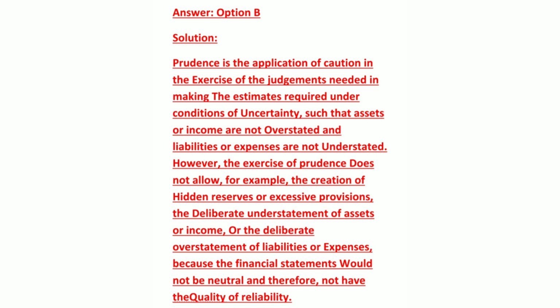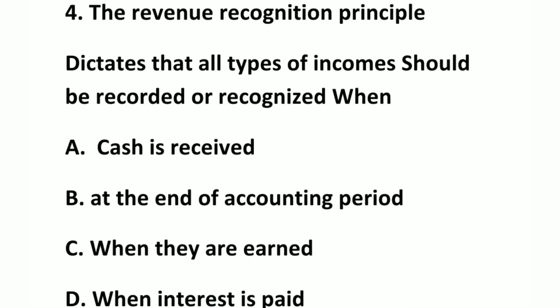Next question is, the revenue recognition principle dictates that all types of incomes should be recorded or recognized when option A, cash is received. Option B, at the end of accounting period. Option C, when they are earned. Option D, when interest is paid. So the right answer will be